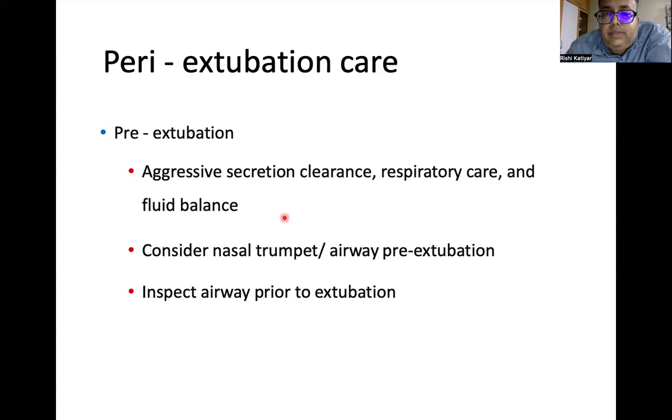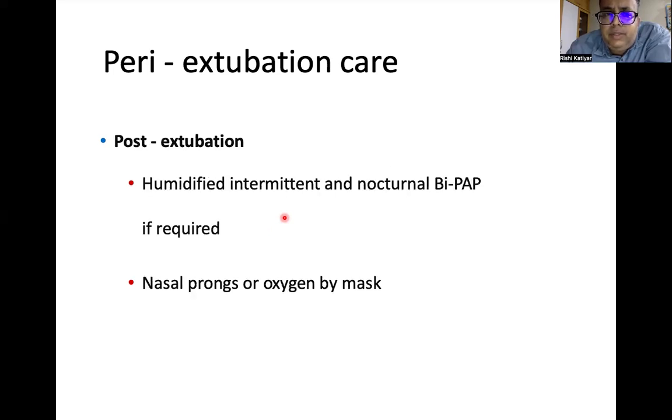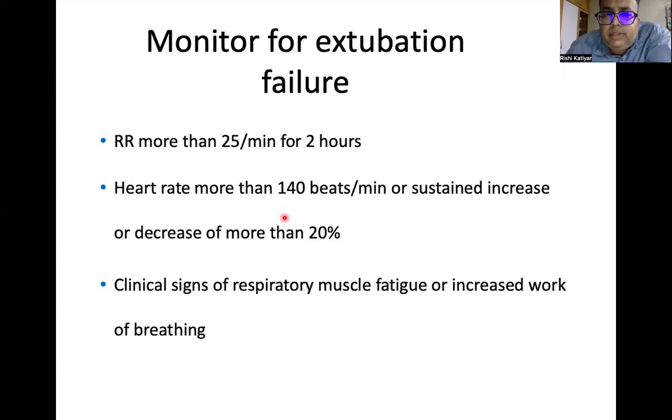Peri-extubation care: aggressive secretion clearance, respiratory clearance, fluid balance. Consider nasal airways, airway pre-extubation. Inspect the airway prior to extubation. Humidify, intermittent or nocturnal BiPAP if required, nasal prongs or oxygen by mask.